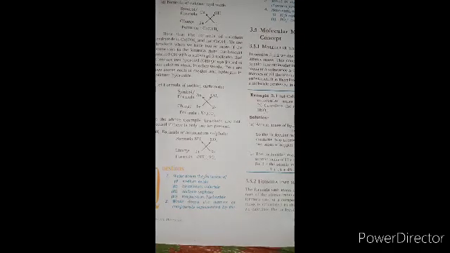Like this, sodium sulfide. Sodium Na, sulfide S. For the sulfide, we have -2, and the valency of sodium is +1. So interchange, Na2S is the formula of sodium sulfide. Like this, magnesium hydroxide, Mg(OH)2.